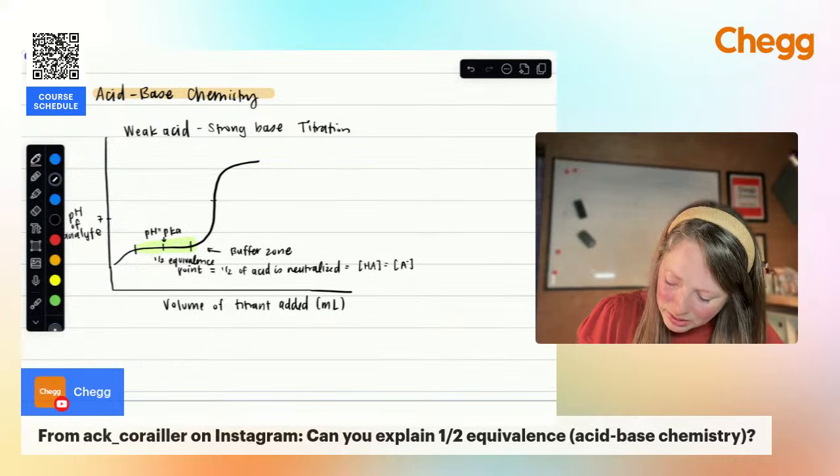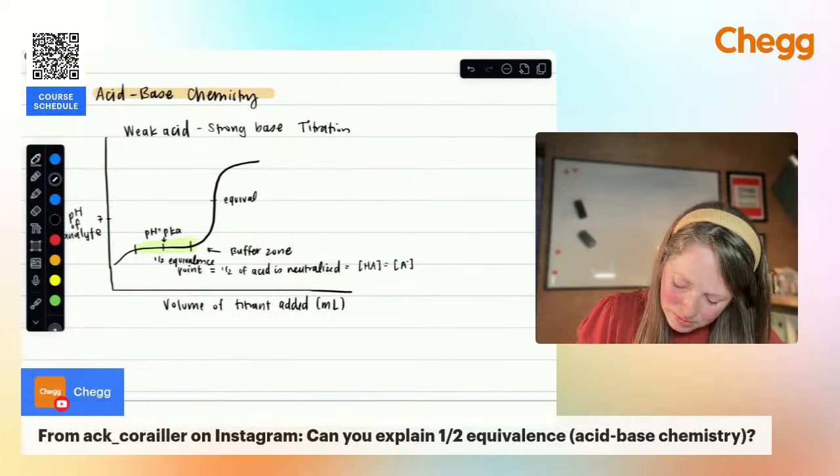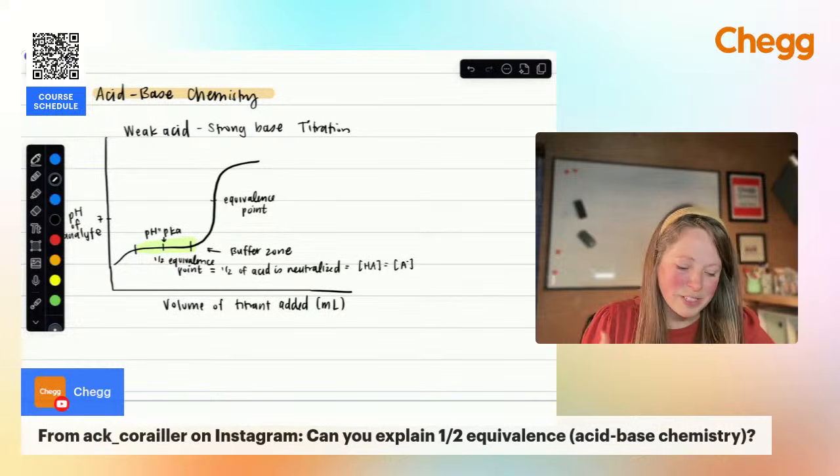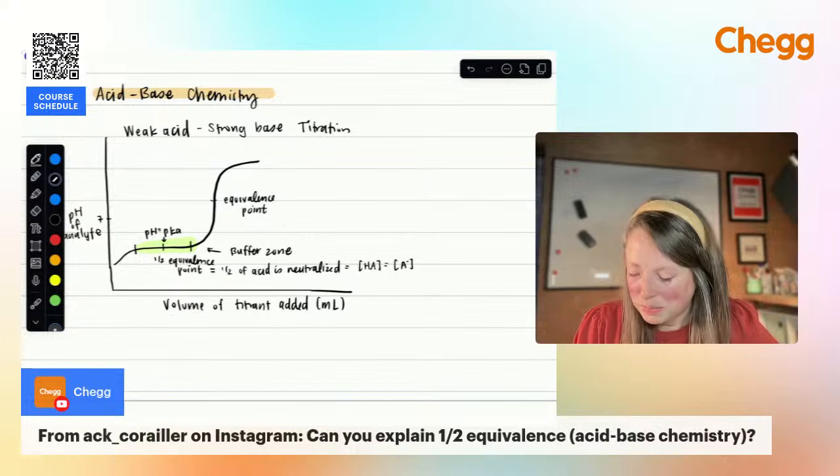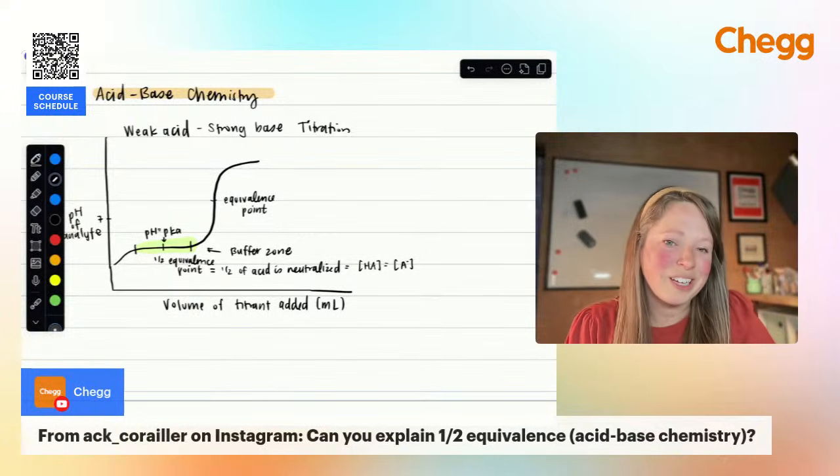Versus your equivalence point, that's where you have essentially neutralized all of your acid. That's where you have reached the point where you have equal moles of your acid and base.